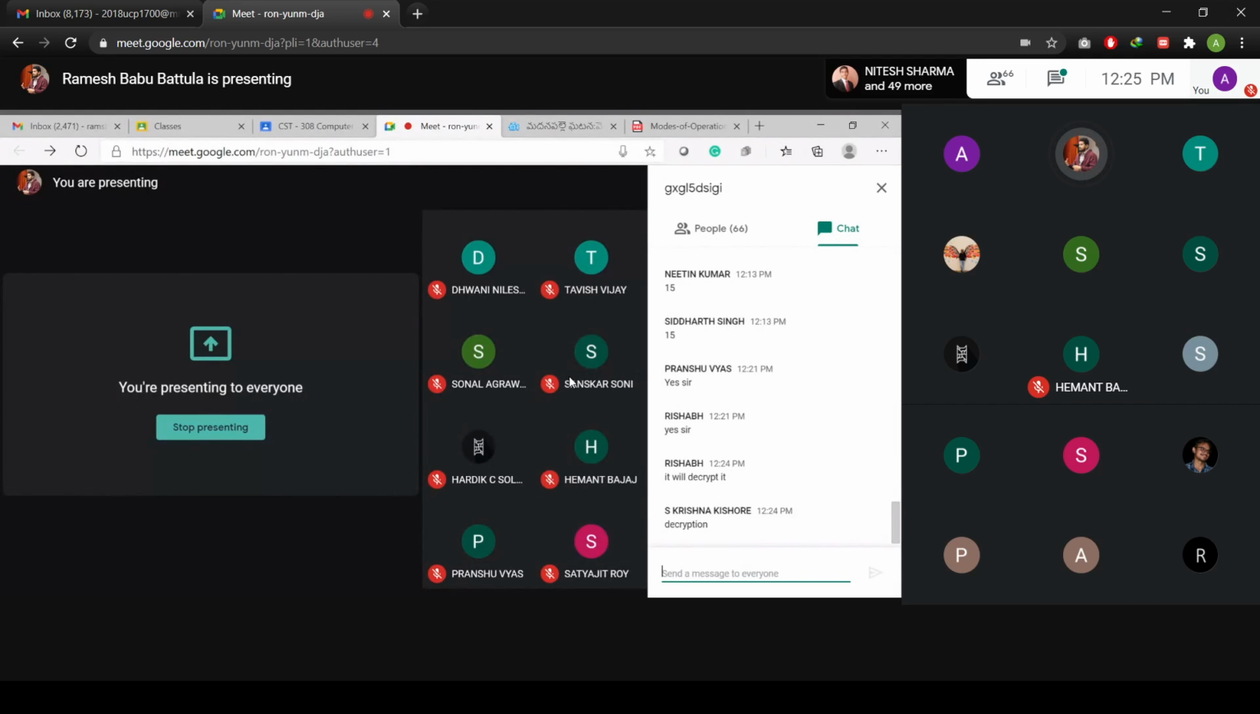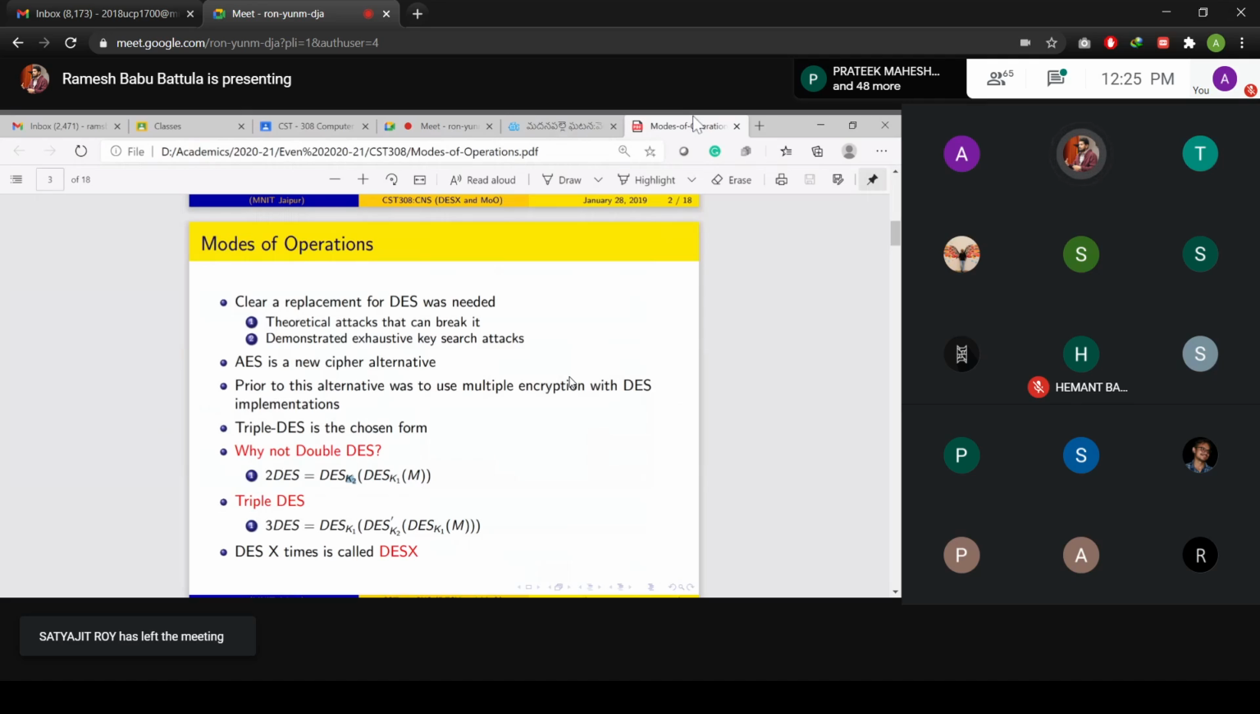Even though you are using two keys, the resultant C belongs to the same group of values. That's why they used triple DES. In triple DES, they are not using plain encryption. Instead, first they perform encryption with the key K1, then decrypt with the key K2, and finally encrypt again, which creates a lot of confusion for the attacker.